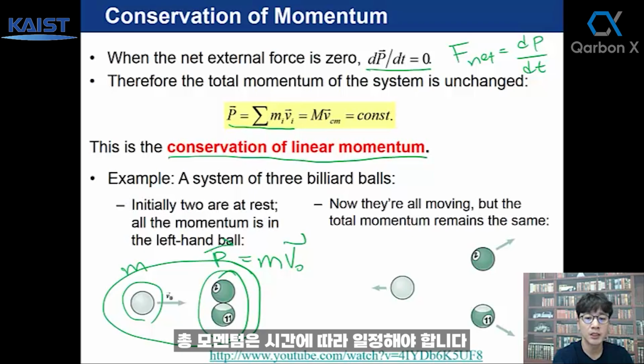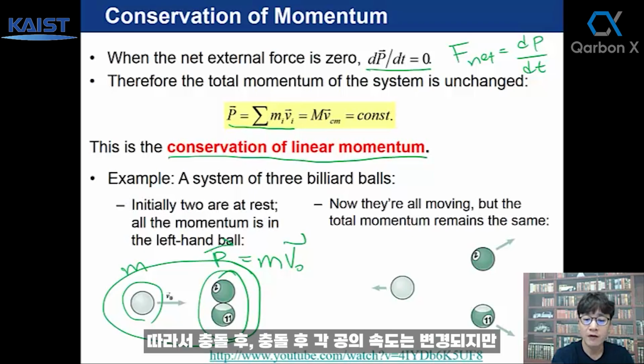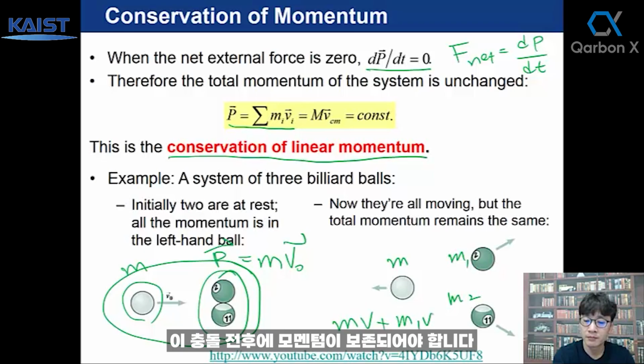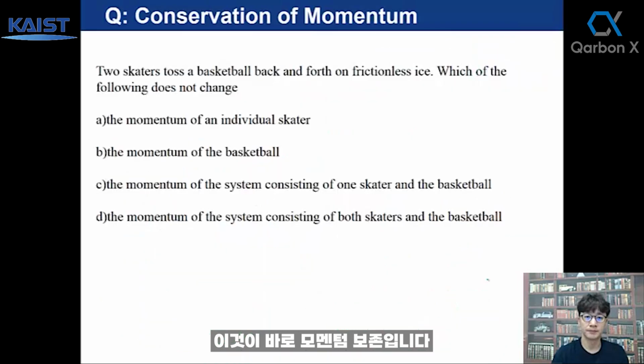Total momentum should be constant as a function of time. So after they collide, the velocity of each ball will change, but the sum of this momentum should be conserved, okay? Before and after this collision. This is conservation of momentum.